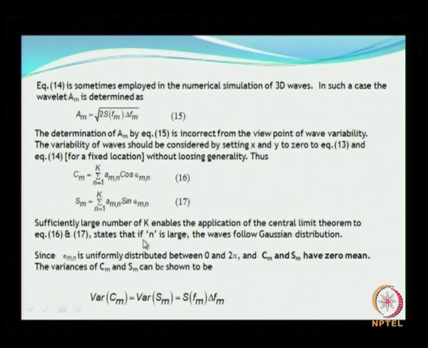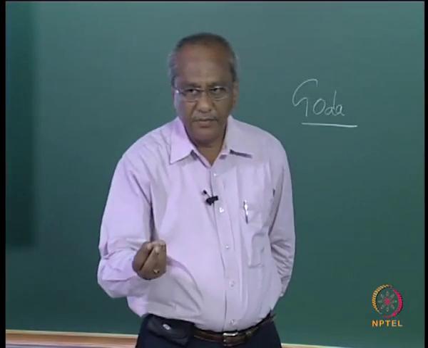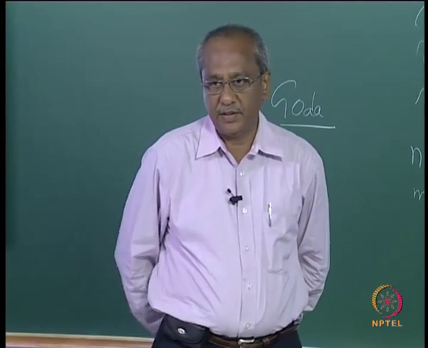A sufficiently large number of k enables the application of the central limit theorem to equations 16 and 17, stating that if n is large, the waves follow a Gaussian distribution, or the wave elevation is normally distributed, it follows a normal distribution, or we say that the waves are a Gaussian process.